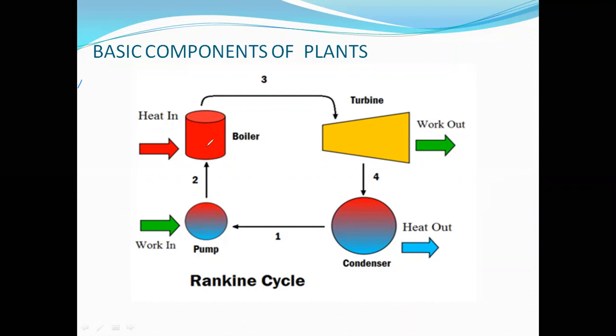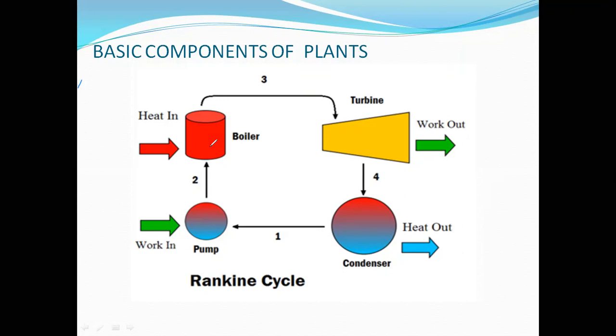Basically in the steam power cycle, we convert the water into steam, and we supply that steam into the turbine. In the turbine, the steam will run the turbine by its energy, and it will come out of the turbine. When steam is running the turbine, it will produce the shaft work output, the W here.